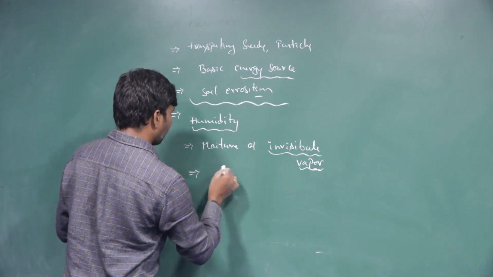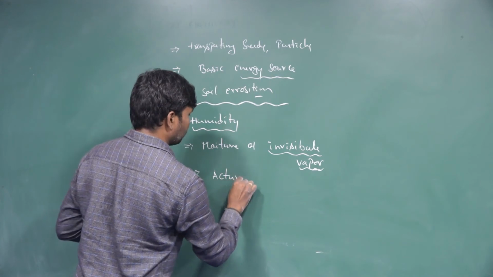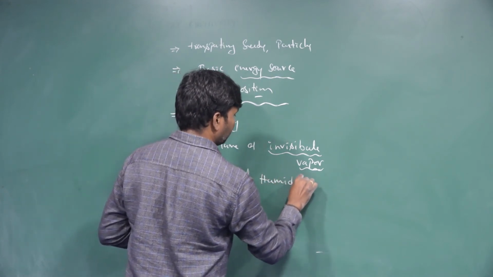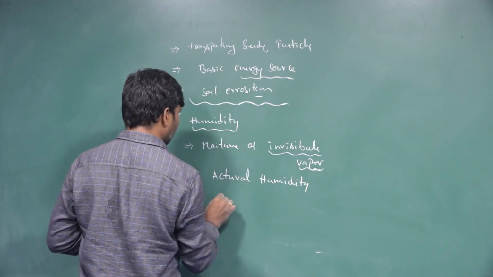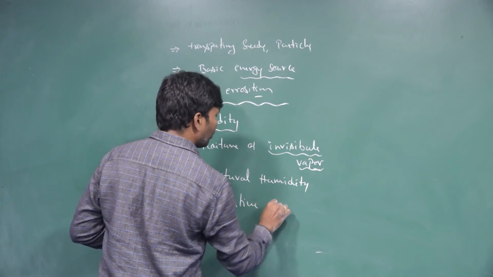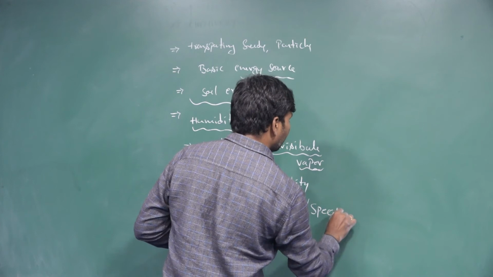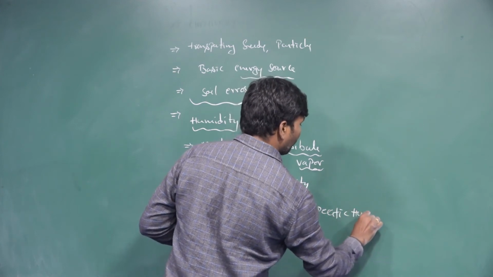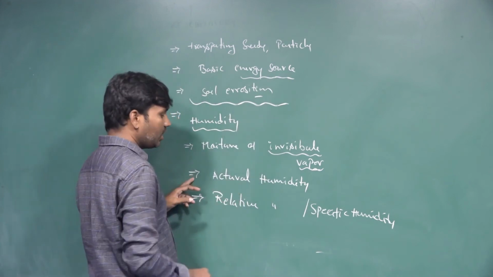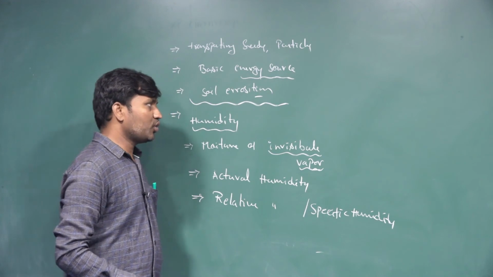The actual humidity, and the relative humidity, which is also called specific humidity. So actual humidity and relative or specific humidity.